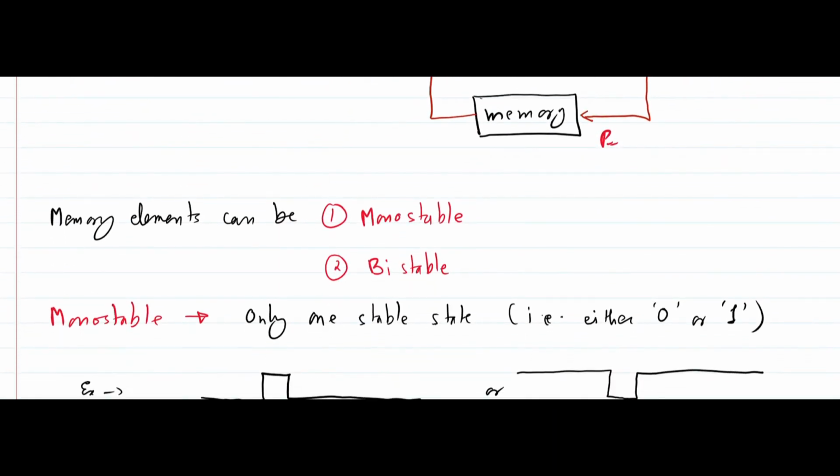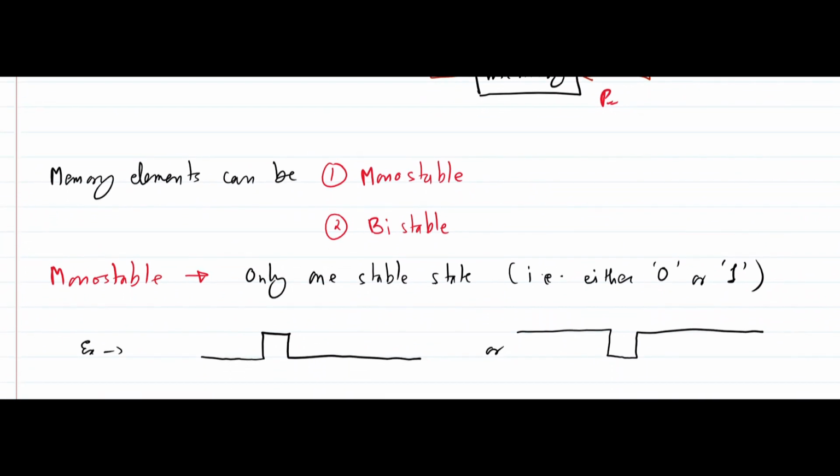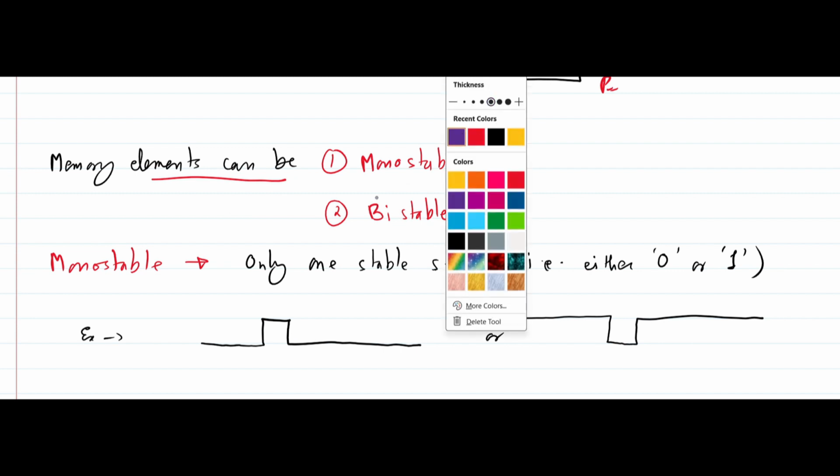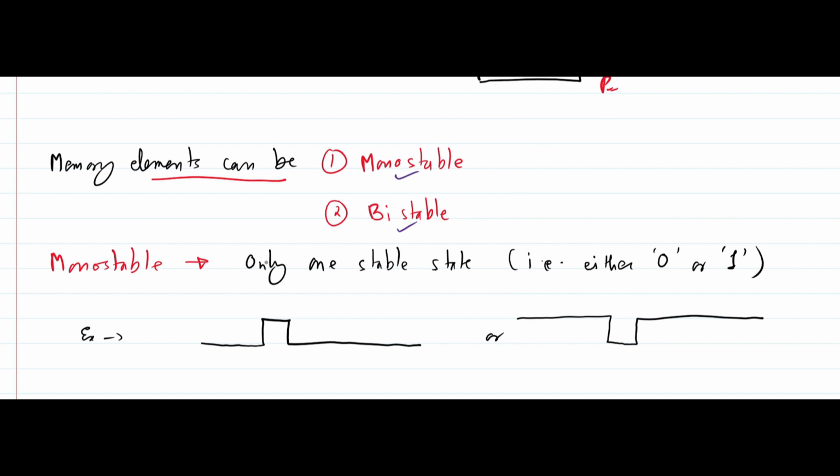So this is sequential and combinational circuit, and in this lecture I will focus on sequential circuits, and for sequential circuits memory elements are required. A memory element can be of two types, monostable and bistable. We can have monostable as well as bistable. A monostable memory element has only one stable state. One stable state means it can store either 0 or 1, or you can say it has only a stable 0 or a stable 1, the other is not stable.